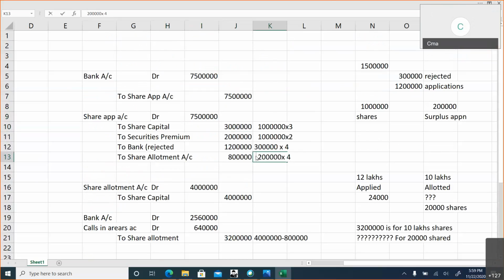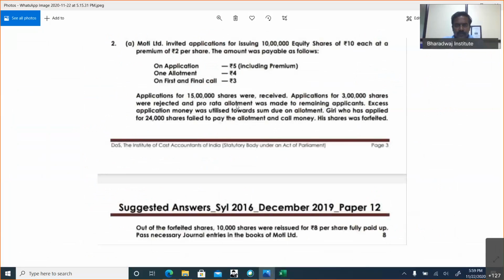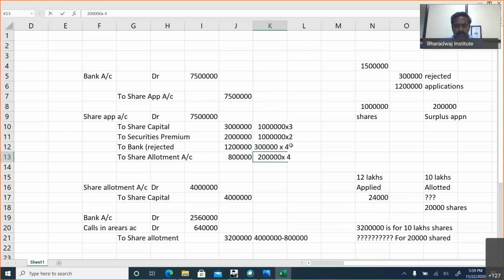This is 20,000 into 5, sorry. 30,000 into 5. Okay, 5. These are all 5 rupees. I've taken 4. This is 5 rupees. Yeah, correct. 5 rupees, it would have been 15 lakhs. This is 20,000 into 5.